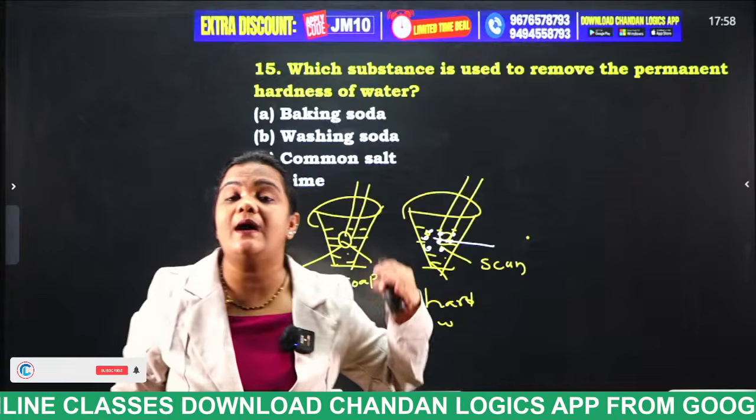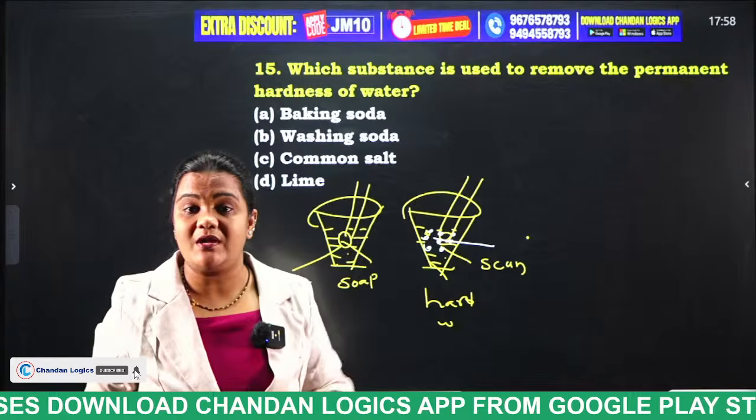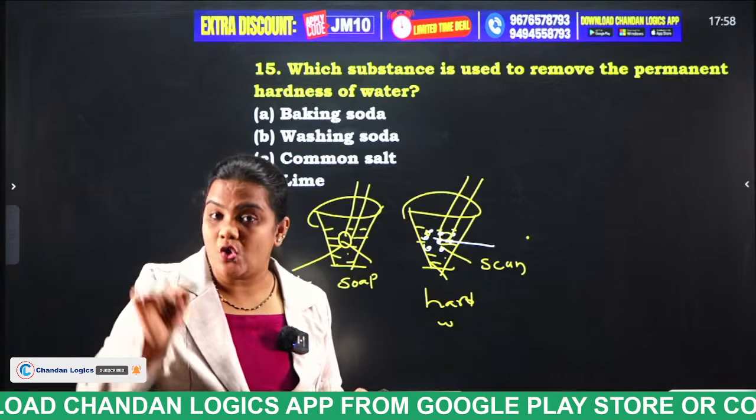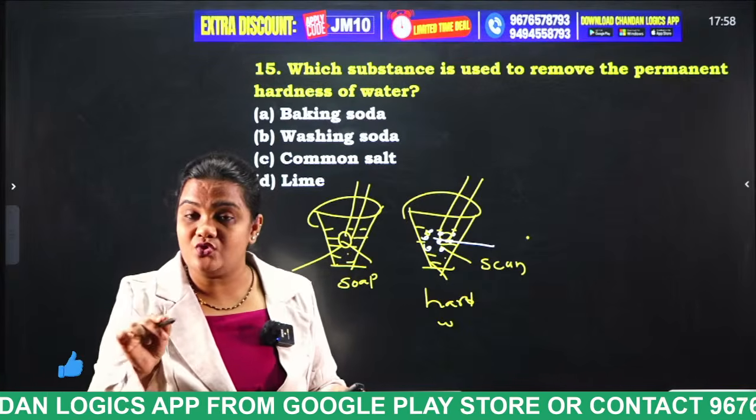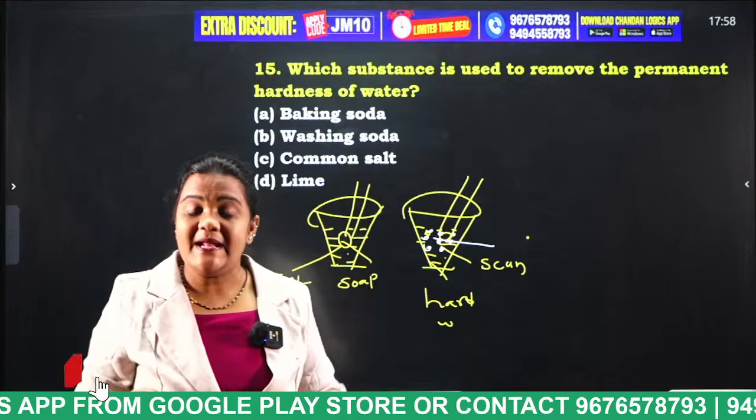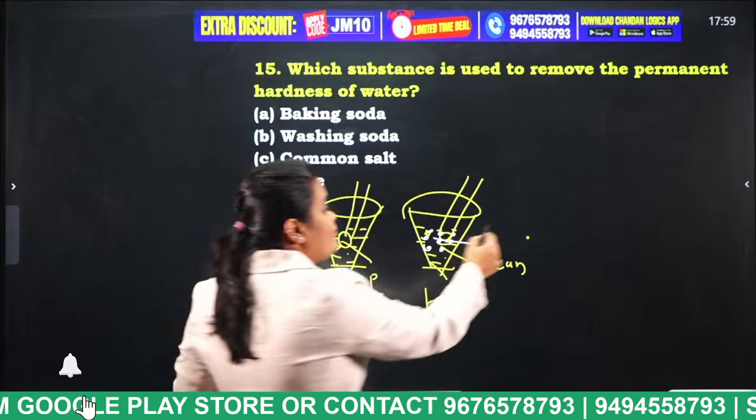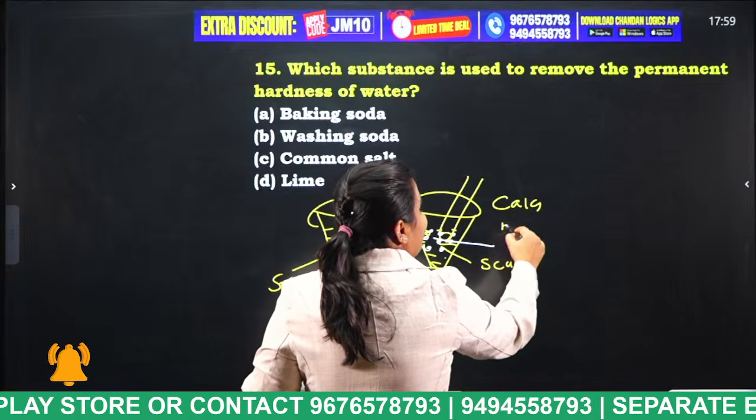How to remove the permanent hardness of water? If we add washing soda to the permanent hard water, that permanent hard water consists of what, students? Calcium and magnesium salts.